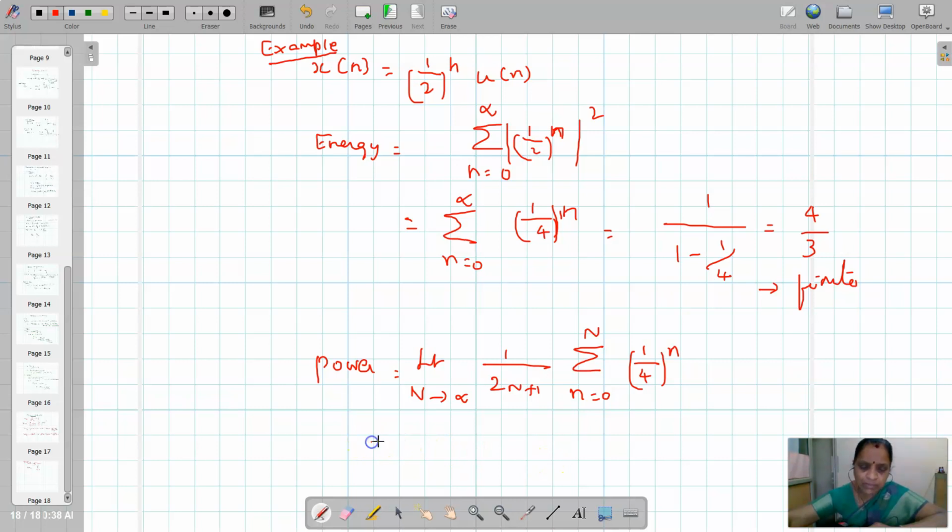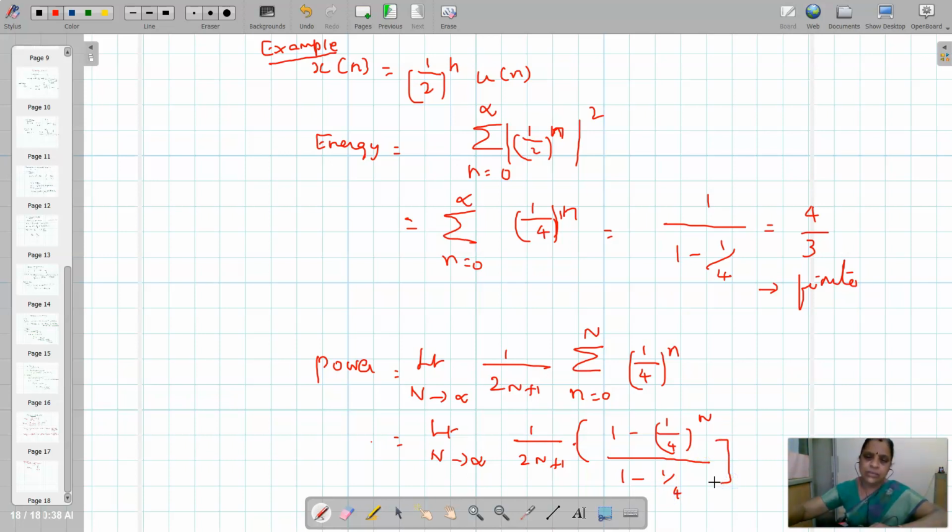So this will be limit n tends to infinity of 1 by 2n plus 1 times 1 minus 1 by 4 power n by 1 minus 1 by 4.